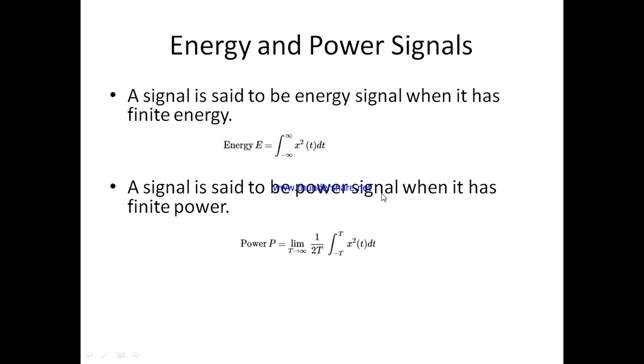It is represented by power P equal to the limit as T tends to infinity of 1 by 2T times the integral from minus T to T of x square of t dt. So these are the classification of signals. Thank you.